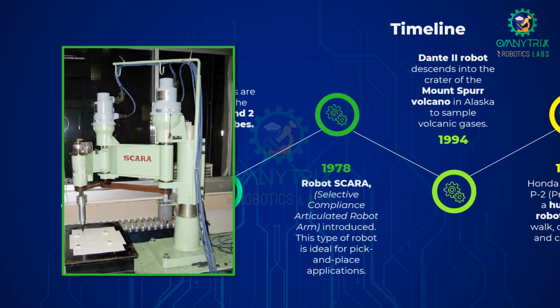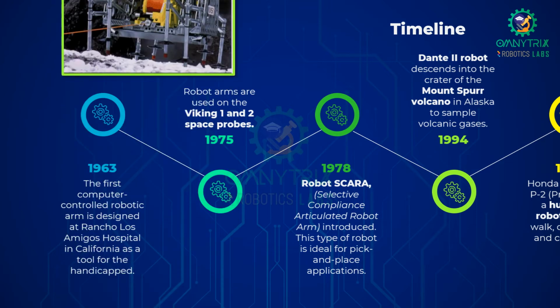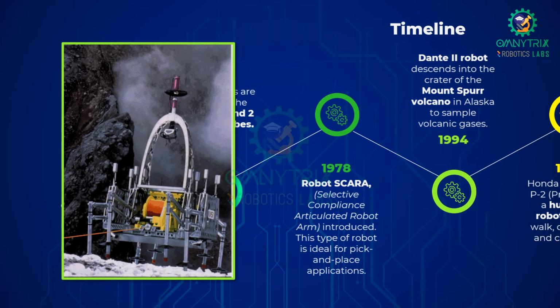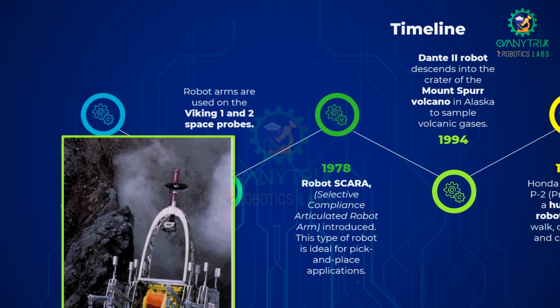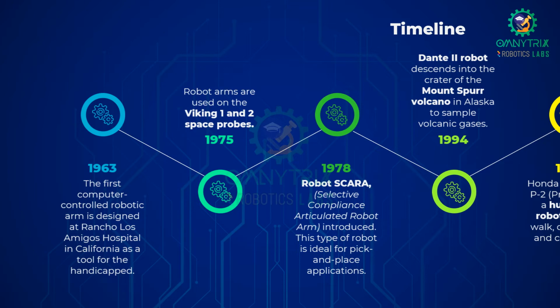In 1978, robot SCARA, that is Selective Compliance Articulated Robotic Arm, introduced. This type of robot is ideal for pick-and-place applications. In 1994, Carnegie Mellon University Robotics Institute's Dante 2 robot descends into the crater of the Mount Spurr volcano in Alaska to sample volcanic gases.